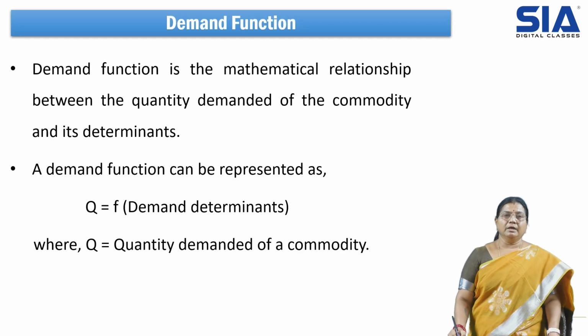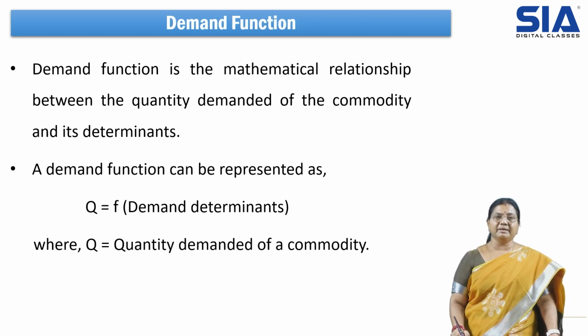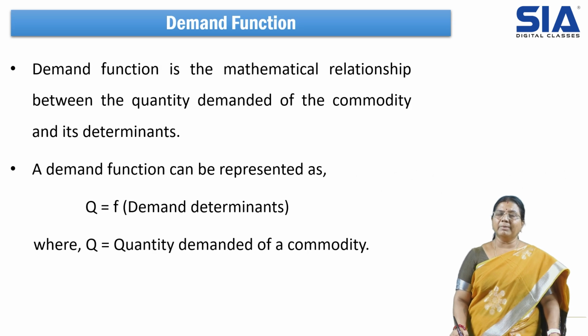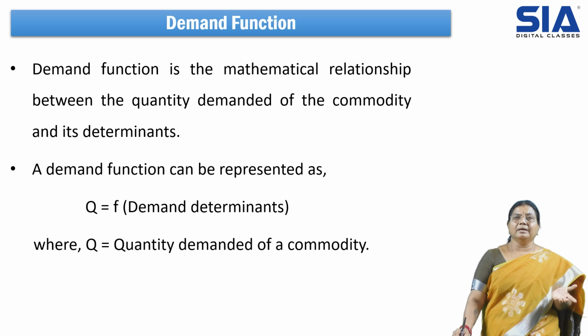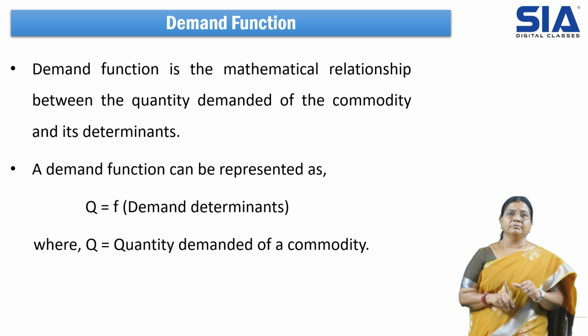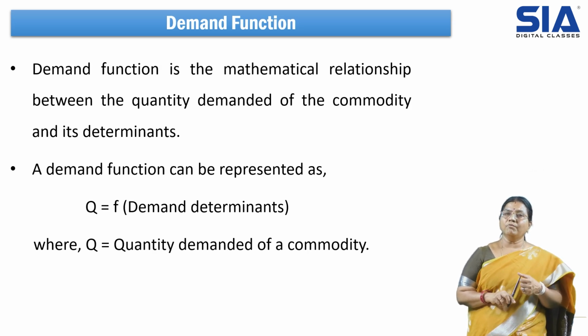Then the demand function. The demand function is the mathematical relationship between the quantity demanded of a commodity and its determinants. A demand function can be represented as Q = f(demand determinants), where Q is the quantity demanded of a commodity. Many factors create demand. For example, festival seasons, or a good example, Akshaya Tritiya, where sentiment makes the demand increase. So there are many factors which influence demand.